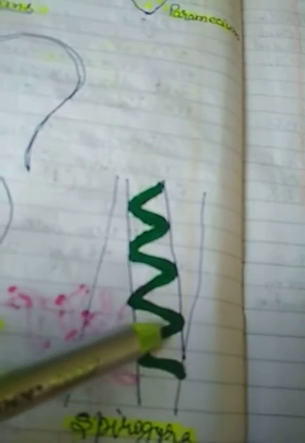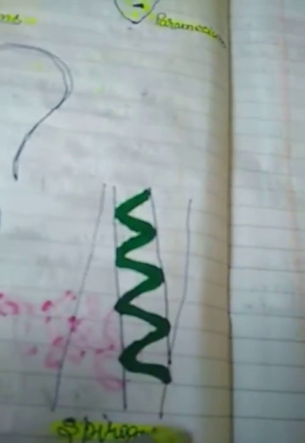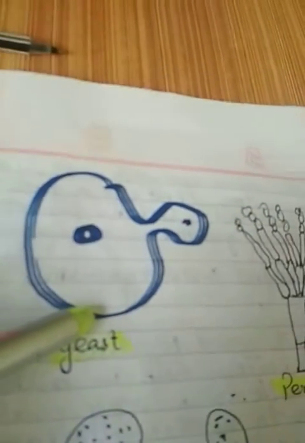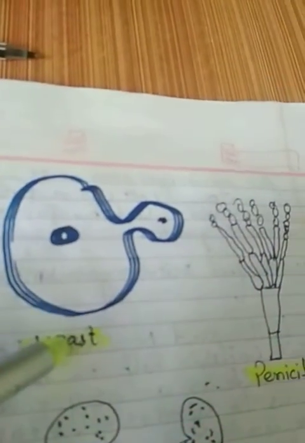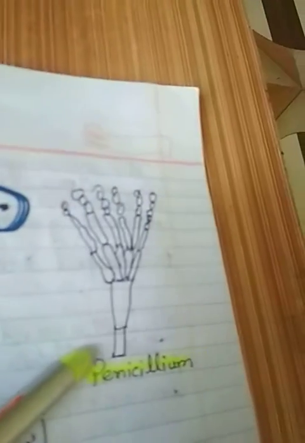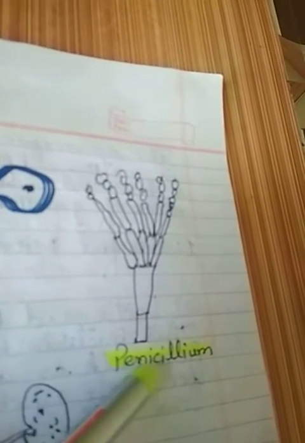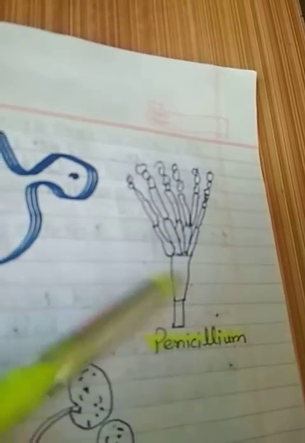Here this is the diagram of the spirogyra that you sometimes see in the microscope in the laboratory. This is a spiral shaped, ribbon shaped structure, that is spirogyra. This is a multicellular algae, but microscopic. And dear student, this is fungi. This is the cell body and bud of the yeast, which is a unicellular organism. This is the fungi Penicillium. And from this Penicillium, the antibiotic penicillin was discovered by Alexander Fleming. So Penicillium is a very important fungi.